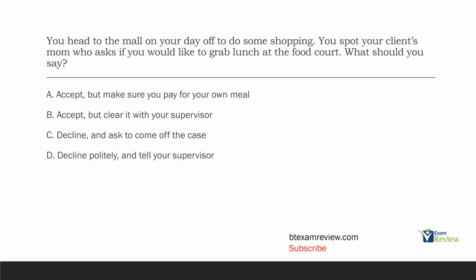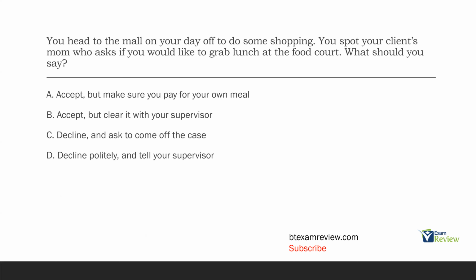B, accept, but clear with your supervisor. Your supervisor should not clear this for you. If they do, that is a problem. This is going to constitute a dual relationship. C, decline and ask to come off the case. You don't need to ask to come off the case. The parent might not know. And either way, it's not really their job to follow our ethical code. It's up to us to uphold our ethical code.